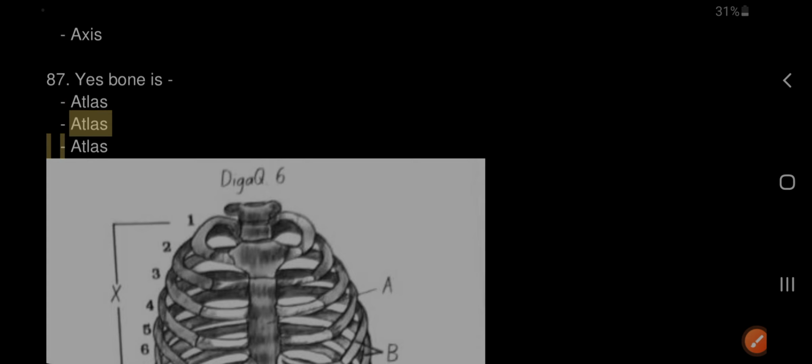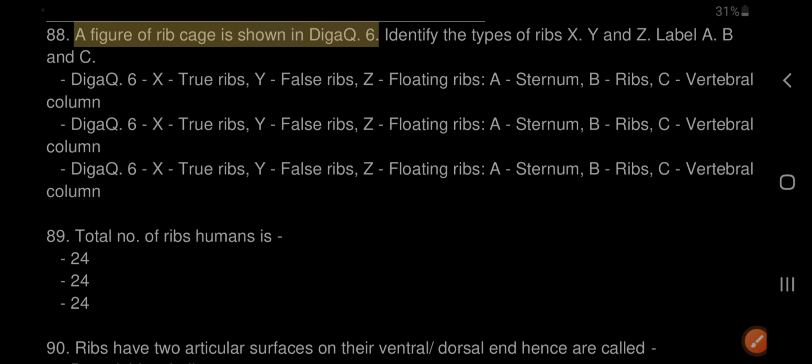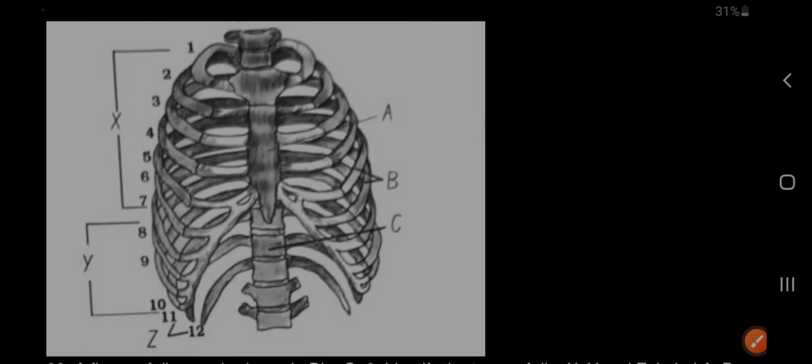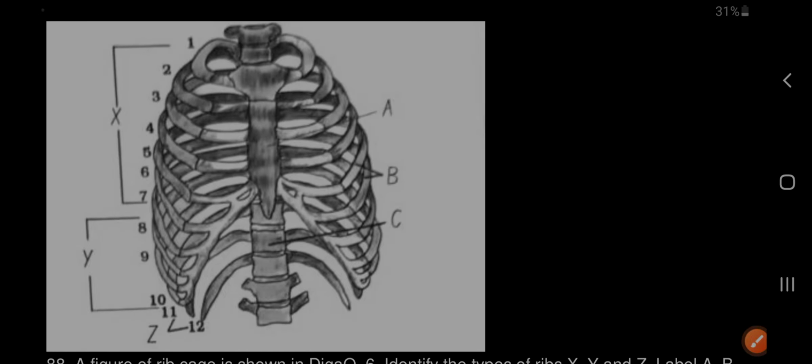88. A figure of the rib cage is shown in Fig. 6. Identify the types of ribs X, Y and Z. Label A, B and C. X, true ribs. Y, false ribs. Z, floating ribs. A, sternum. B, ribs. C, vertebral column.